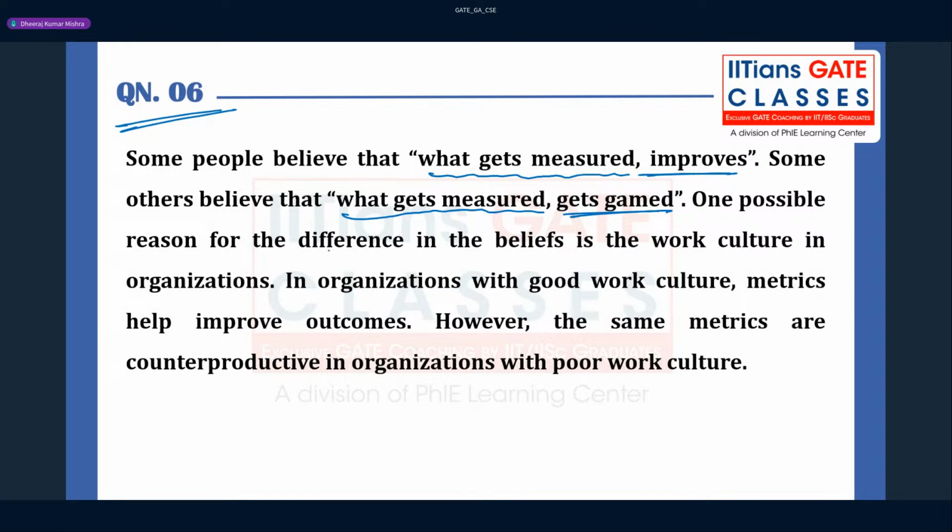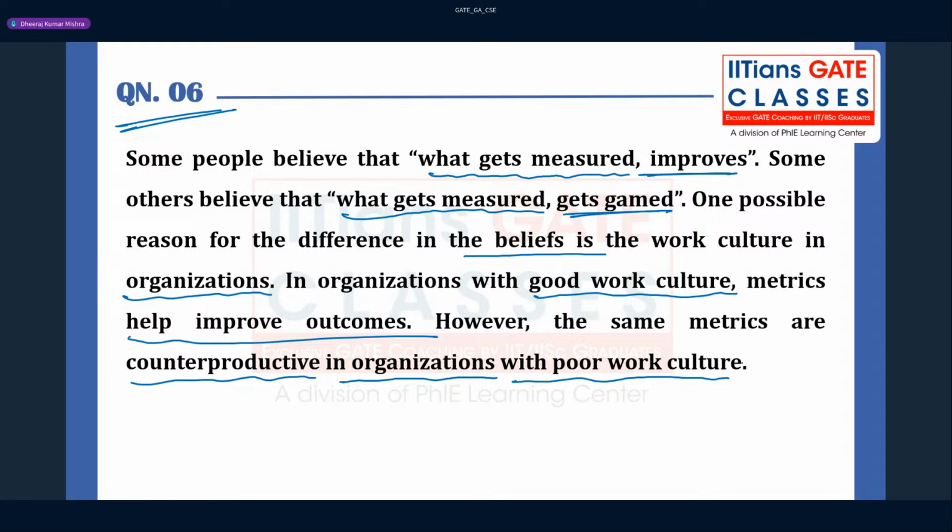One possible reason for the difference in the beliefs is the work culture in the organization, right? Okay, this is very important. In an organization with a good work culture, metrics help improve outcomes. However, the same metrics are counterproductive in an organization with a poor work culture, right? You have to understand, this is an inference-based question and you have to read the statement and infer. So one reading is very important. At least you should give 1 minute to read the question, right?